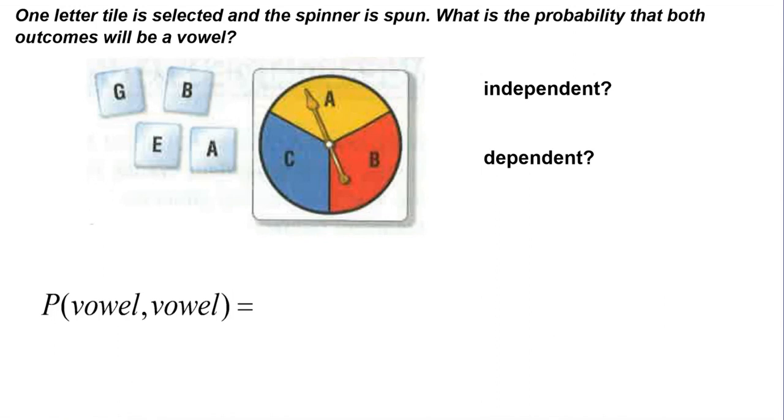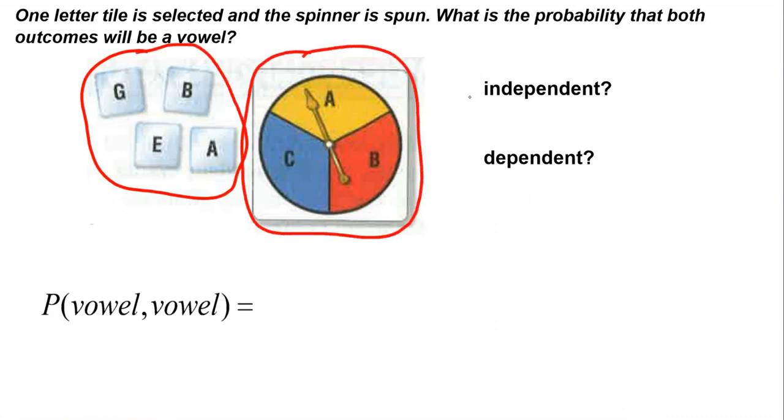One letter tile is selected and the spinner is spun. What is the probability that both outcomes will be a vowel? Well, these two events have no effect on each other. Whichever tile I grab here has no effect on what I spin on the spinner. So these are independent events.